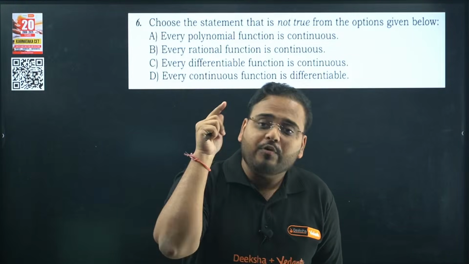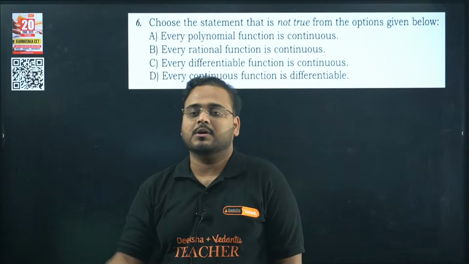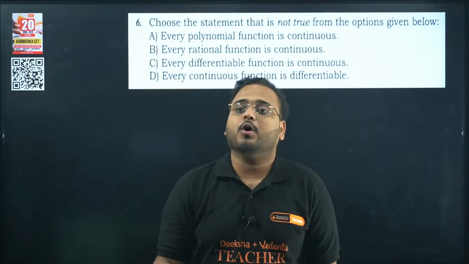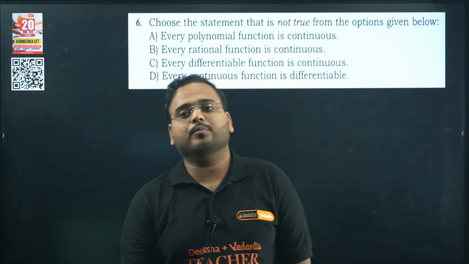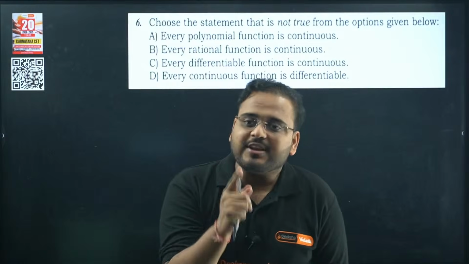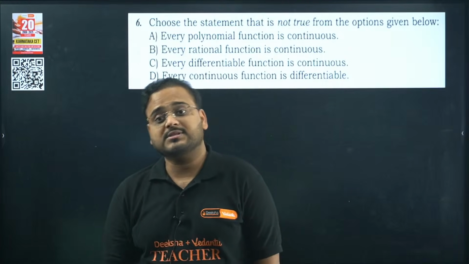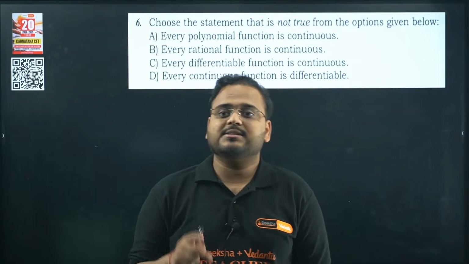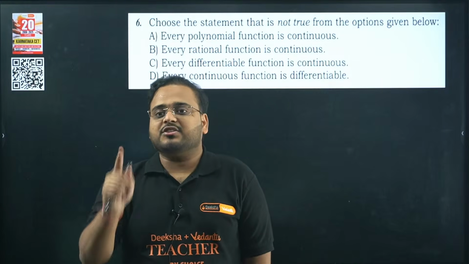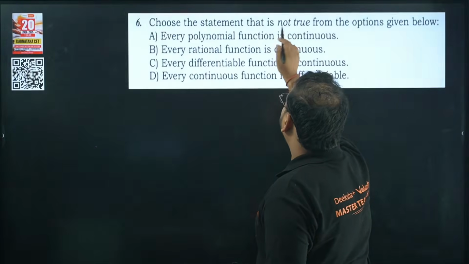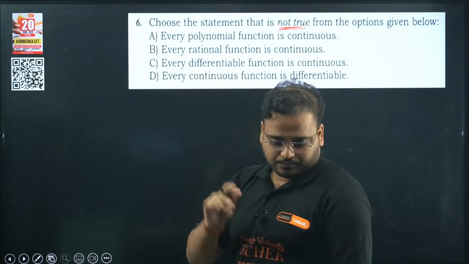I would like to know what is your thinking about this question. I'll read the problem for you. Choose the statement that is not true from the options given below. Option A: every polynomial function is continuous. Option B: every rational function is continuous. Option C: every differentiable function is continuous. And option D: every continuous function is differentiable. And don't forget, we are looking for not true. Here we go.